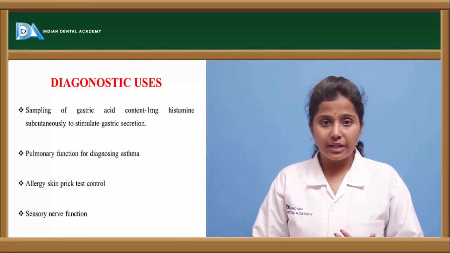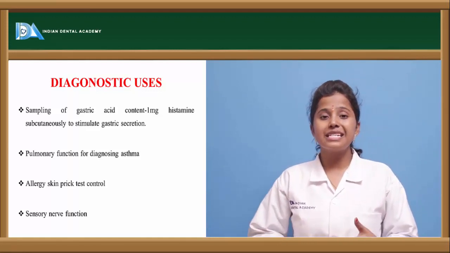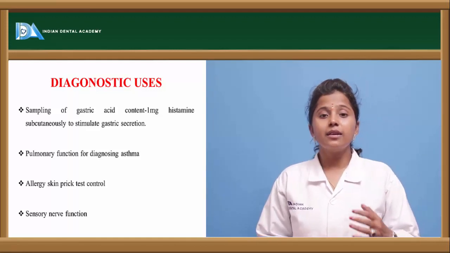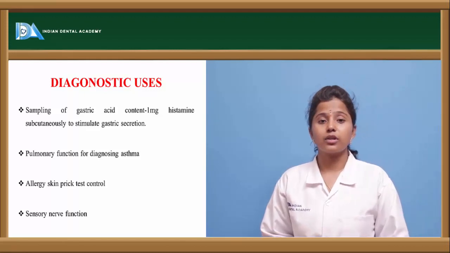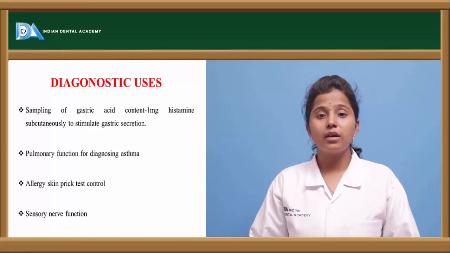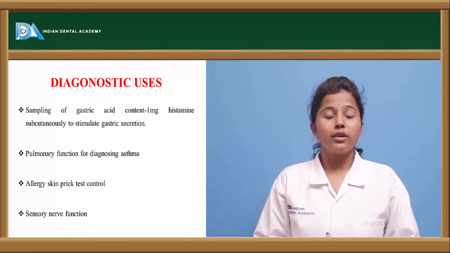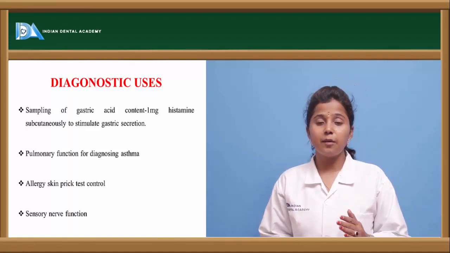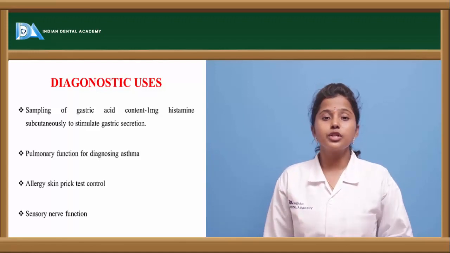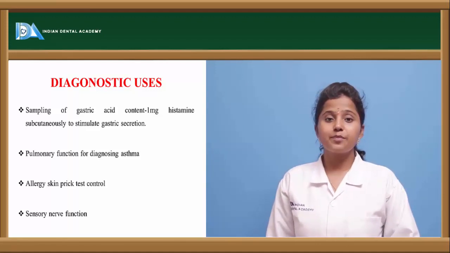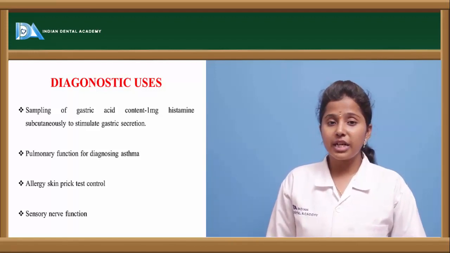When there are gastric related problems, asthma or respiratory related problems, or CNS related problems, then histamine plays a major role in the diagnosis of these three diseases or disorders. So when we take a sample of blood, and if histamine is present in higher concentrations in any of these secretions, or in the blood, then based on the amount of histamine present, we can diagnose which kind of disease the person is suffering from. So this is mainly useful in the diagnosis of a few of the respiratory, cardiovascular as well as GI disorders.